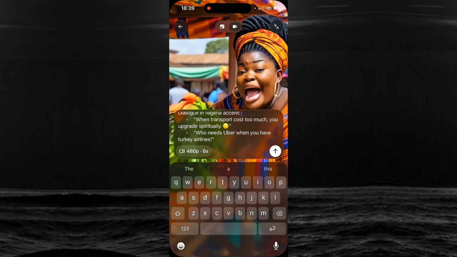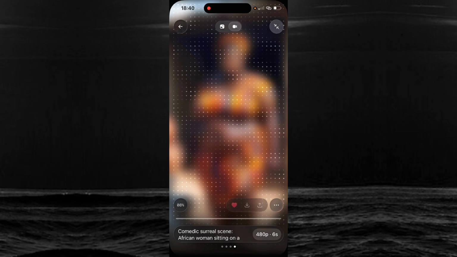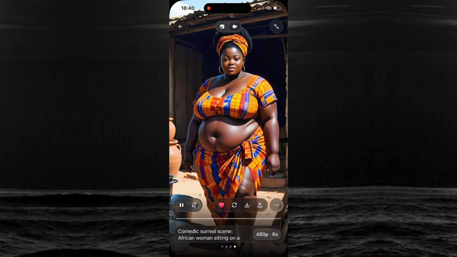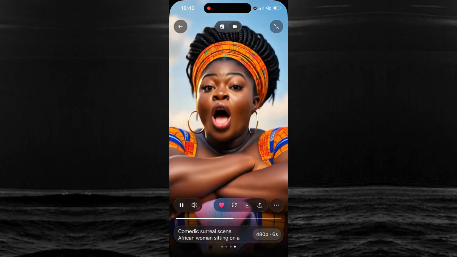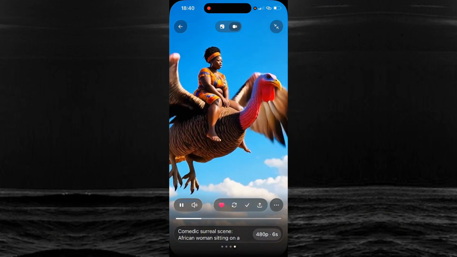So I'm going to give it a try. If it doesn't work, we can change it to something else because Grok is acting very funny of late. Setting words, it will not generate it. When transport costs too much, you upgrade spiritually. Who needs Uber when you have Turkish Airlines?